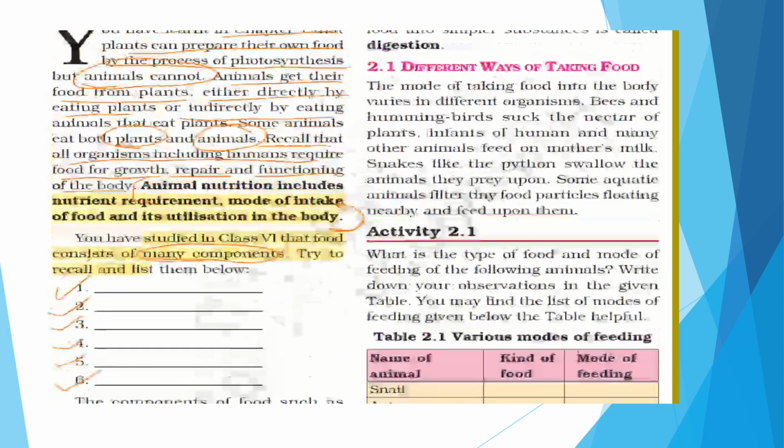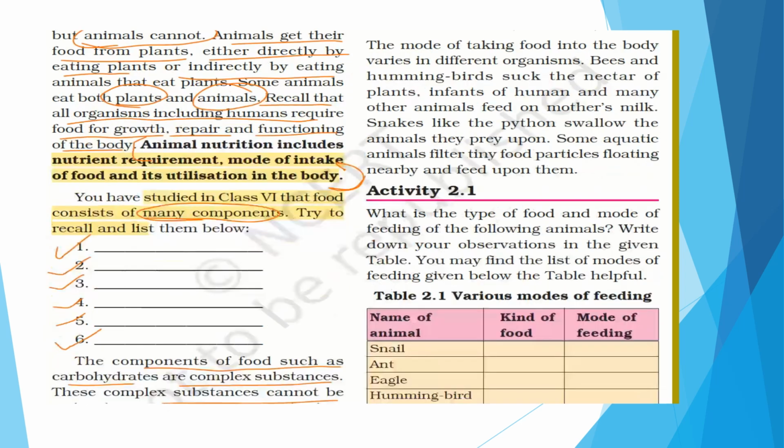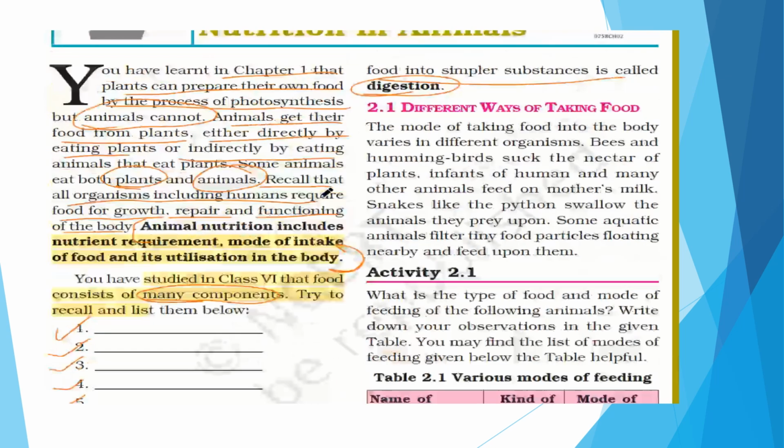Is it clear to all? Now this breaking down of the food into simpler substances is called digestion. So what is digestion? Digestion is the breakdown of the complex components into the simpler form. This is the definition of digestion. If you get a question asking what is digestion, you are supposed to write that digestion is the breaking down of the complex substances of food into simpler substances.